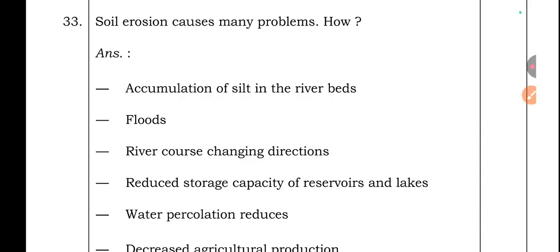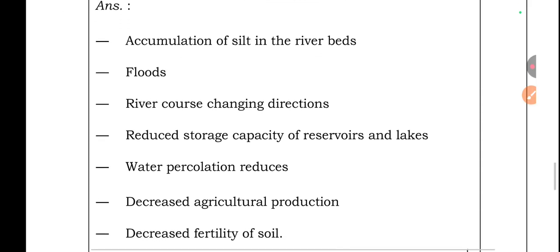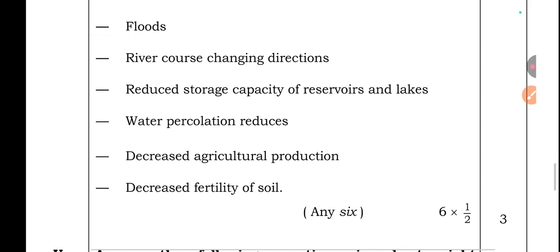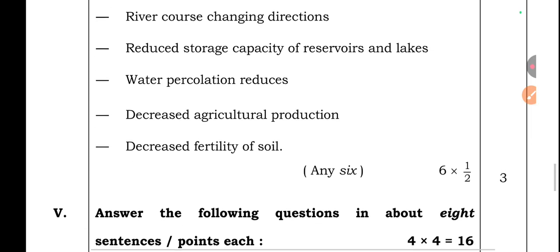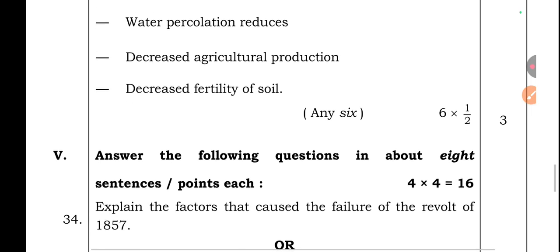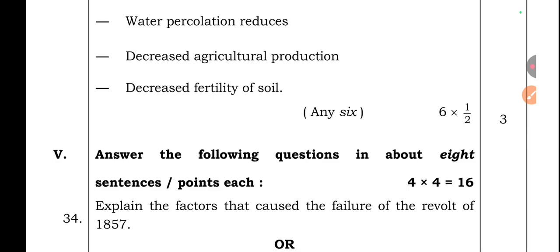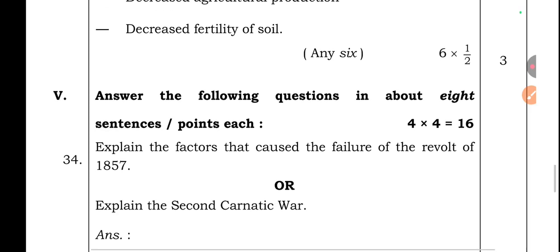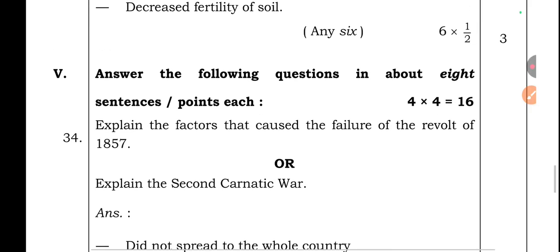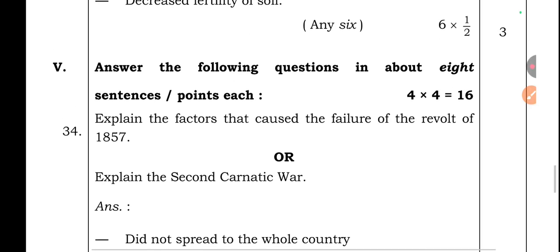Question number 33. Soil erosion causes so many problems. How? Accumulation of silt in the river beds, floods, river course changing directions, reduced storage capacity of reservoirs and lakes, water percolation reduces, decreased agricultural production, decreased fertility of soil. If you write any 6 points, you will get 3 marks.